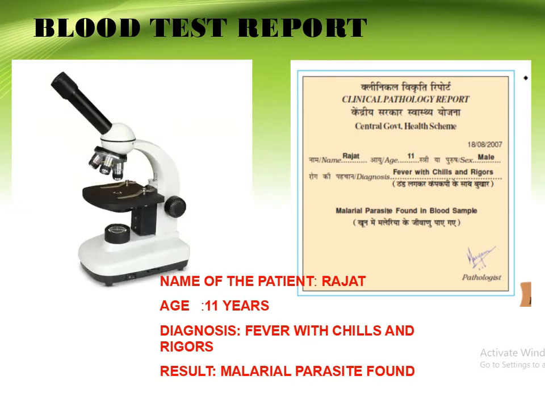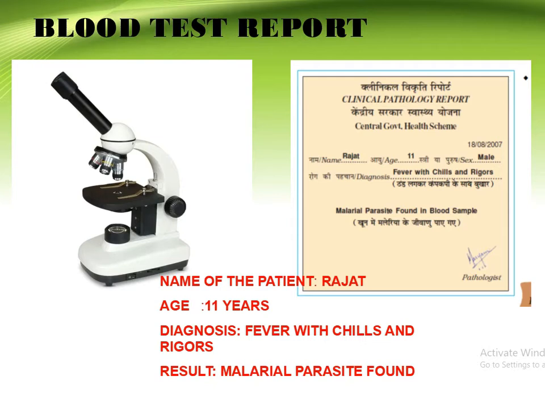This is the microscope, and why is it used? Because in the blood there are very small microorganisms that we are not able to see with our naked eyes, so the microscope is used to find out whether any malarial parasite is present in the blood or not.